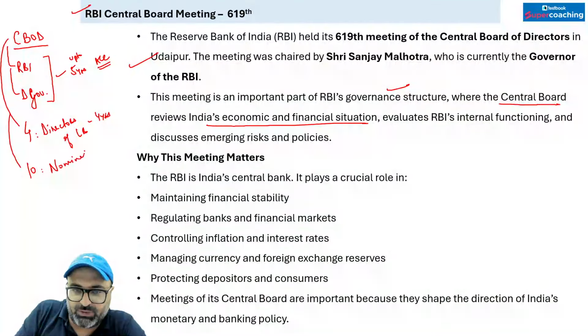Now in this context, there are 2 important announcements. First, Vigilance Awareness Week. During the meeting, members took 2 official pledges. The first one is the Integrity Pledge for Vigilance Awareness Week. The pledge is part of a national campaign to promote honesty and transparency in public services. Vigilance Awareness Week is observed every year to encourage ethical practice and fight against corruption in public institutions.